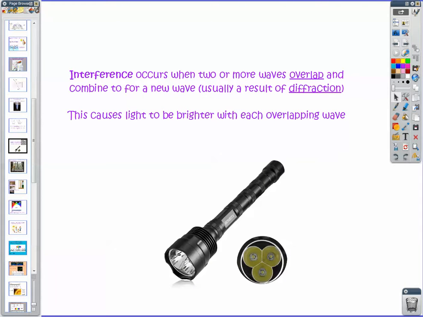Interference occurs when waves overlap, and in the case of light, this normally happens due to diffraction, that cone shape. So if you were to look at the face of a flashlight, like this flashlight here, what you would see is that there's 3 independent LEDs that all produce light. And the light from this one veers out or diffracts, and the light from this bulb diffracts, and the light from this LED diffracts.